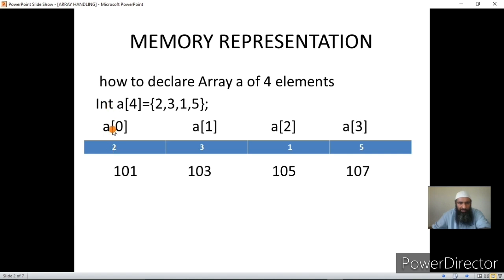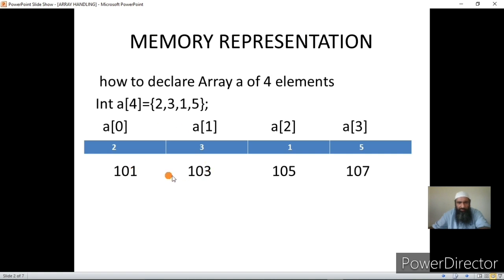If it could have been a character variable, then it would have occupied 1 byte only. If it would have been a float, it would have occupied 4 bytes, and in case of double, it would have occupied 8 bytes. Okay. Since I am using an integer data type, it has occupied 2 bytes, and the addresses it has occupied are actually 101 and 102.